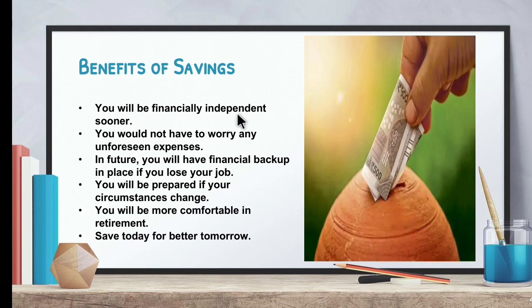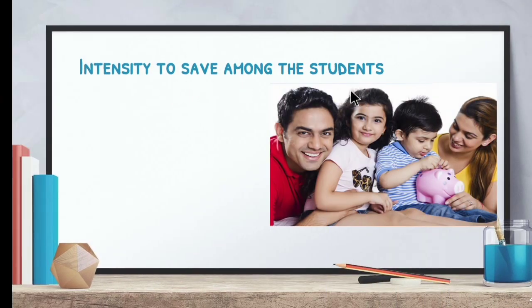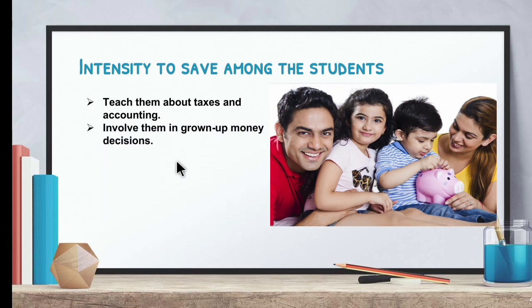So children, these are all the benefits of savings. Next is incentives to save among the students. How can the students be motivated to save money? The first one is, teach them about taxes and accounting. The students must be aware of taxes, budgeting and accounting. And next is, involve them in grown-up money decisions. In a family, the children must be involved in making a budget for family expenses.